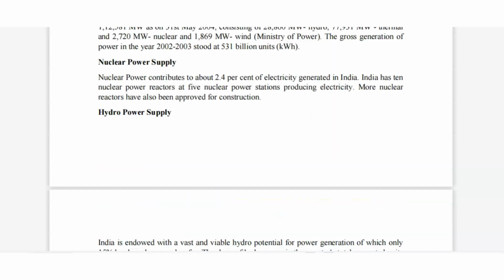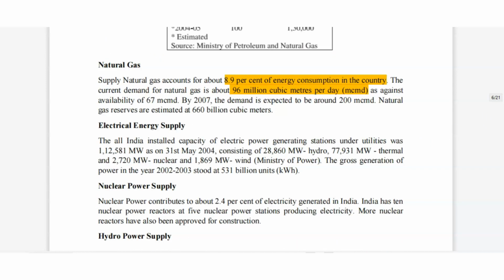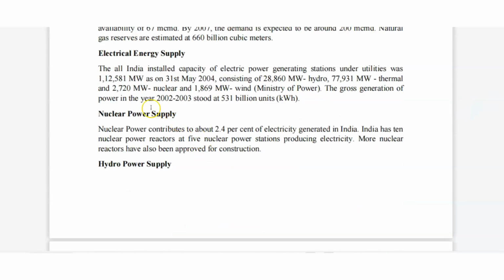Electrical energy supply, then we will read the whole India installed capacity of electrical power generation stations under utilities.